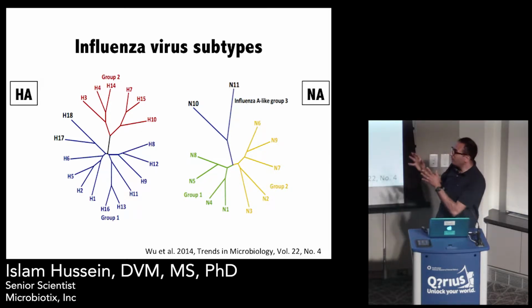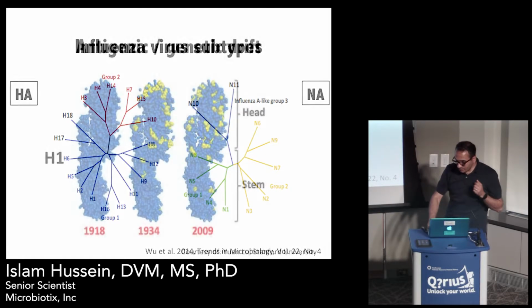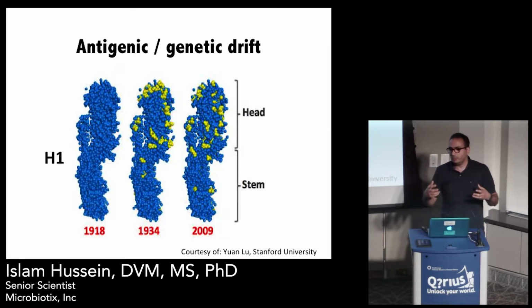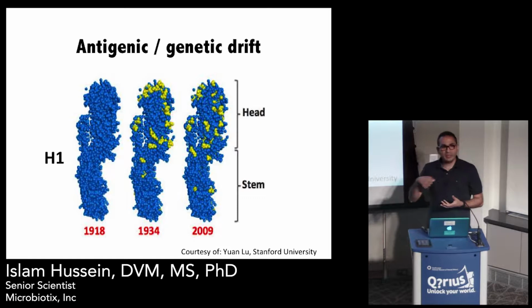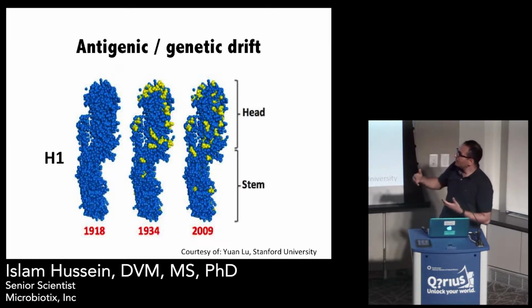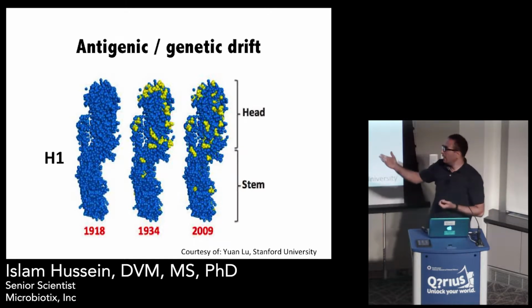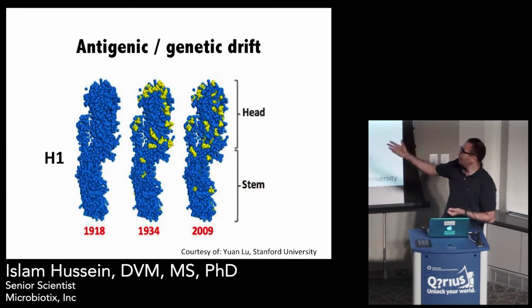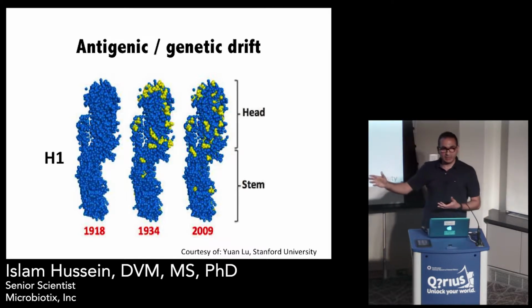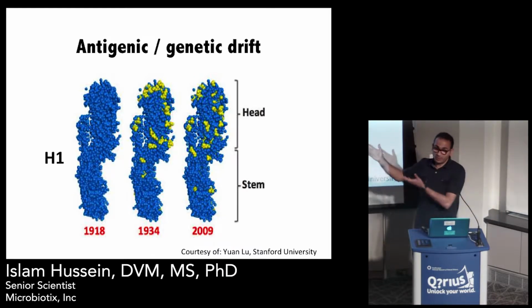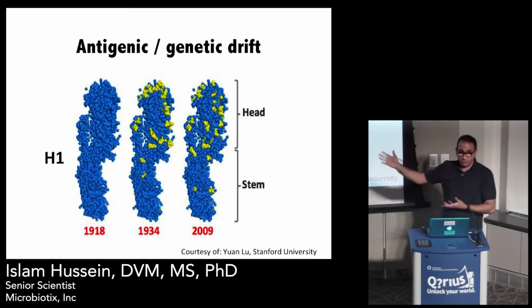And as if this diversity was not enough, these viruses keep changing all the time. The polymerase, which is the copying machine that helps the virus to replicate its genome, makes mistakes. And that results in the accumulation of mutations. Here you see the hemagglutinin of H1 virus, and the yellow dots represent mutations that have accumulated from 1918 all the way to 2009. And of course, this is called genetic drift.